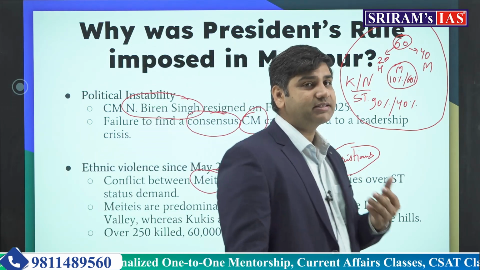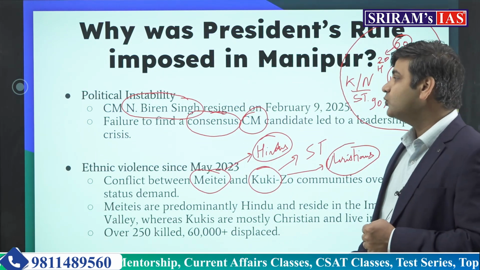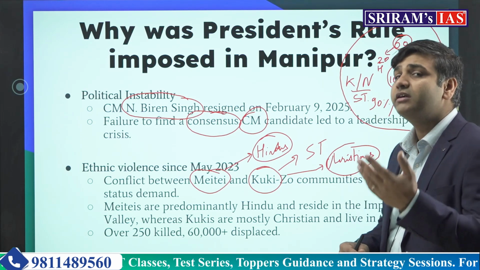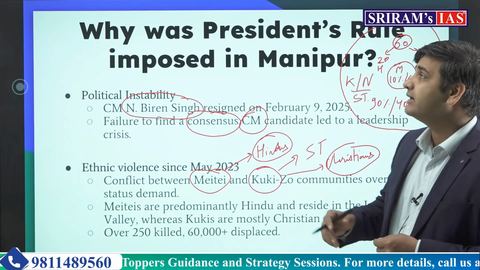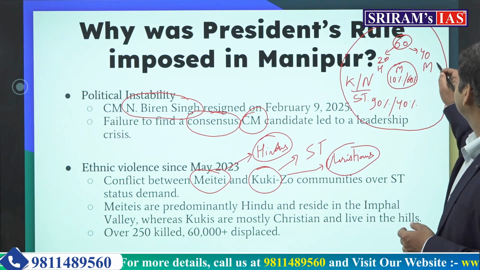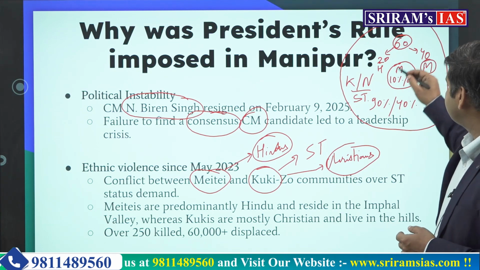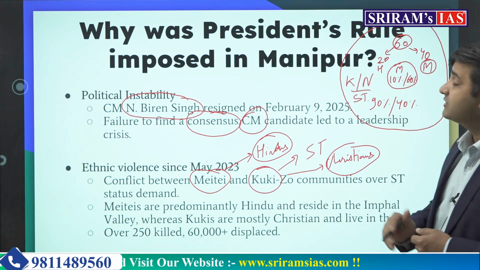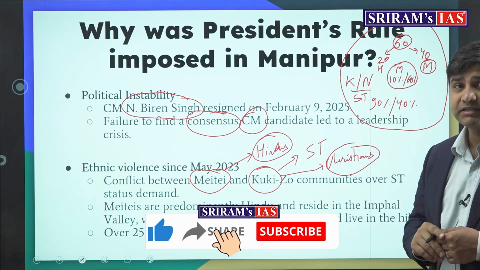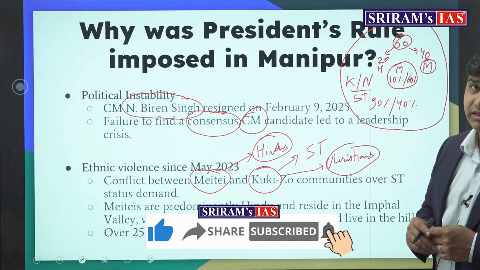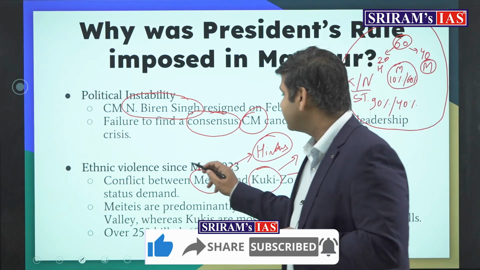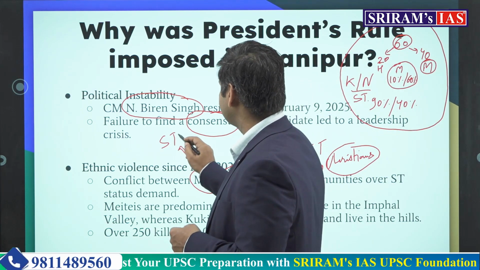Besides, another issue has come up. The High Court of Manipur has ordered the state government to implement a 10-year-old recommendation of putting Meiteis, these people who live in the 10% area with 60% population having 40 seats out of the 60 in the Legislative Assembly. The recommendation is to declare Meiteis as STs.